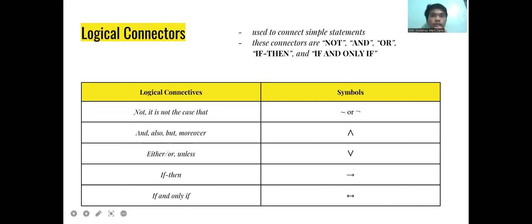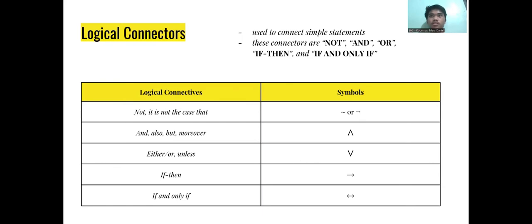And, also, but, moreover: the symbol looks like an upside down V. Either or, unless: the symbol is a V. If then: arrow. If and only if: double-headed arrow.